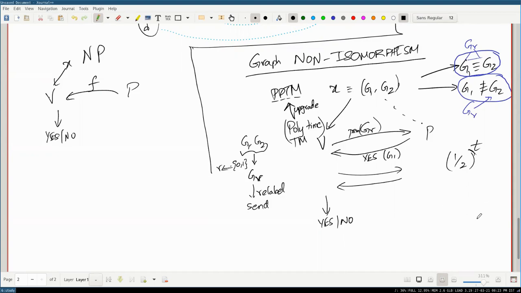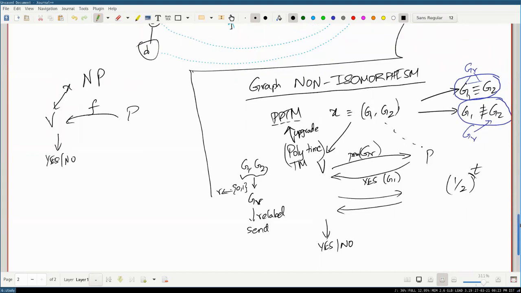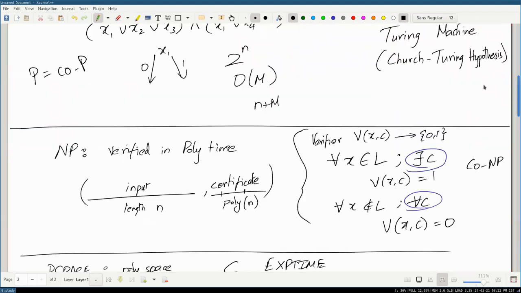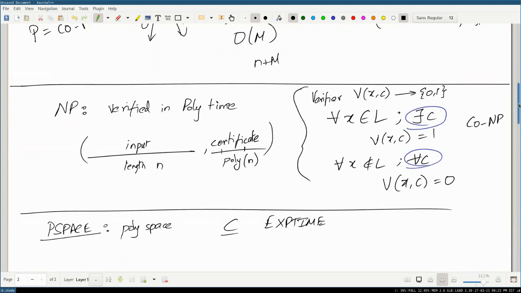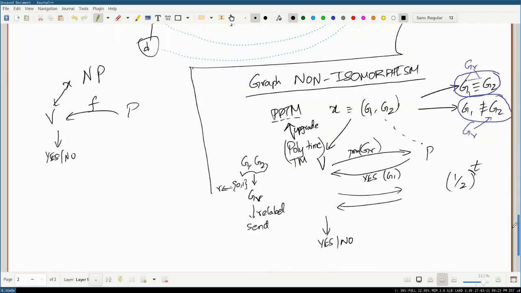So to overcome this, I forgot a part in the definition. Here we define this way, right? There exists a certificate and for all certificates. So here also, for every input X, there exists a prover. Let's write it down formally.